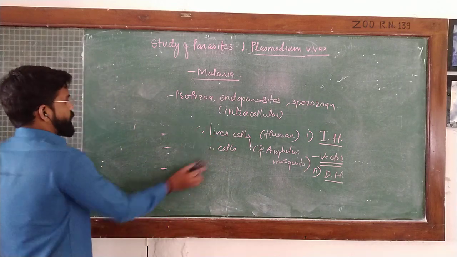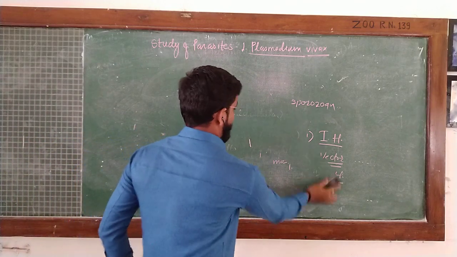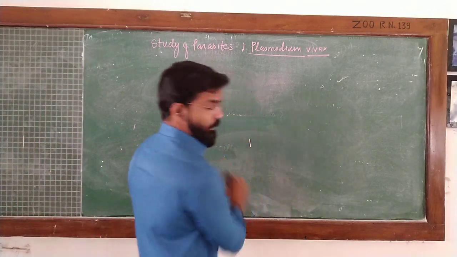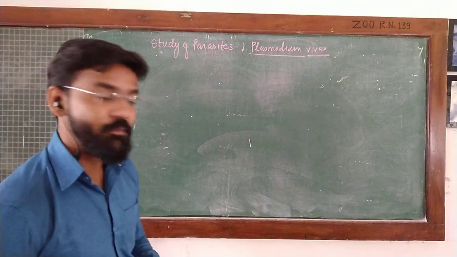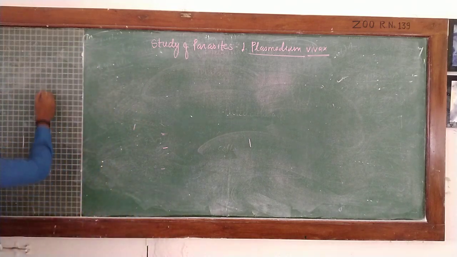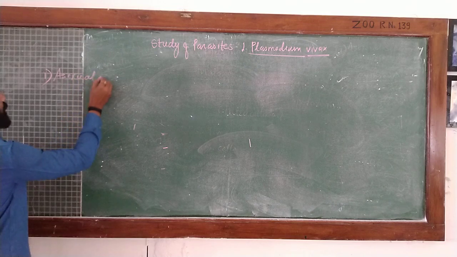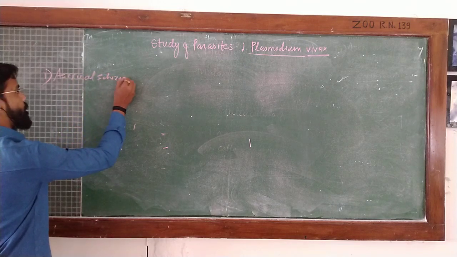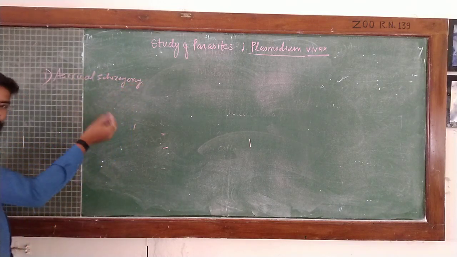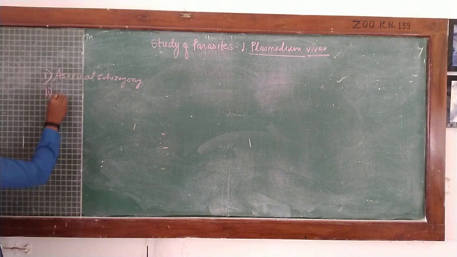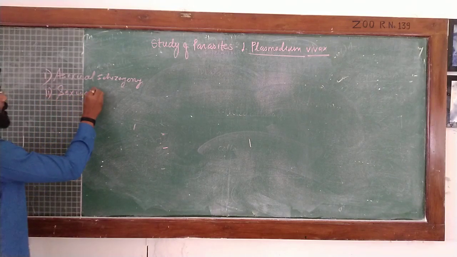If you look at the life cycle of this parasite, Plasmodium vivax, it can be divided into three main phases. The first one is asexual schizogony. The second one is sexual gamogony.